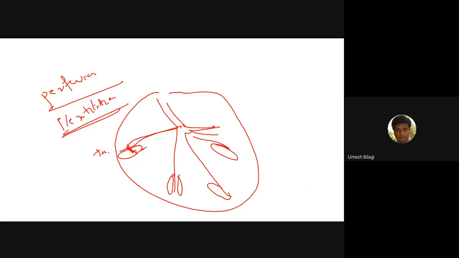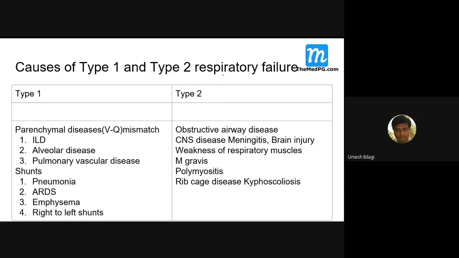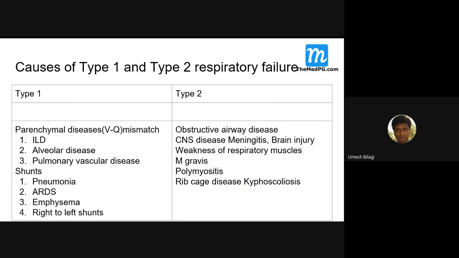If this kind of disturbance is there, then there is no O2 transfer. You could have excess blood supply with no ventilation, or excess ventilation with no perfusion. So we get a mismatch. This is called VQ mismatch.